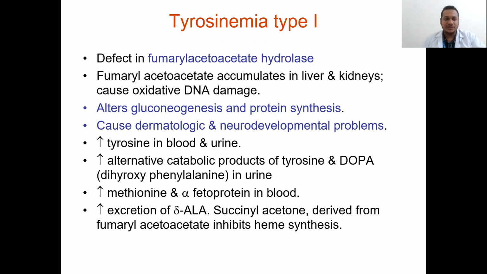It alters gluconeogenesis and protein synthesis. So it causes dermatologic and neurodevelopmental problems, with increased tyrosine in blood and urine. There is an increased alternative catabolic pathway of tyrosine and dopa, which is dihydroxyphenylalanine, in urine. There is increased methionine and alpha fetoprotein in blood, and increased secretion of delta ALA, which is succinylacetone derived from fumarylacetoacetate, which inhibits heme synthesis.